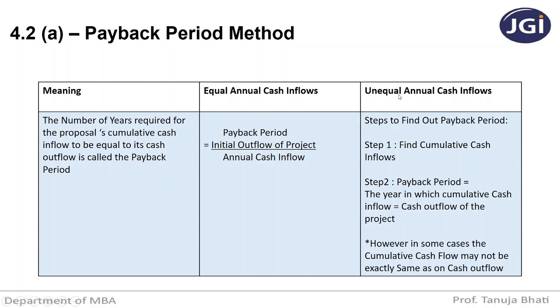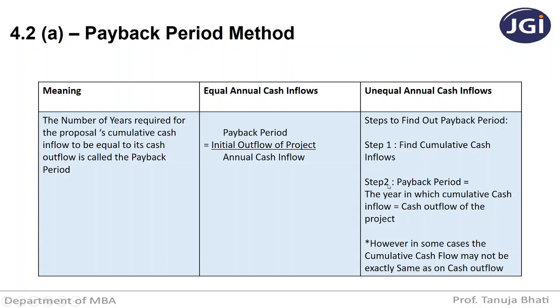Next, suppose every year there are unequal cash inflows. Many a time it may so happen that, for example, 1 lakh you have invested. For the first year you may receive 8,000, for the second year you may receive 4,000, for the third year you may receive 10,000. So here the cash inflows are not uniform every year. When there are unequal cash inflows, how do you calculate the payback period? There is a step. Step number 1, you have to find out the cumulative cash inflows.